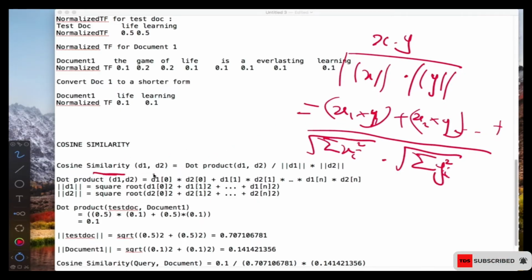So cosine similarity of d1 and d2. d1 represents document 1, that is the search query that we are looking for, which is the one that we have done, and d2 represents the document 1 that we have. So you can represent these as x and y, where x represents this one and y represents this one. That's the dot product of x and y, which is what you're going to see over here.